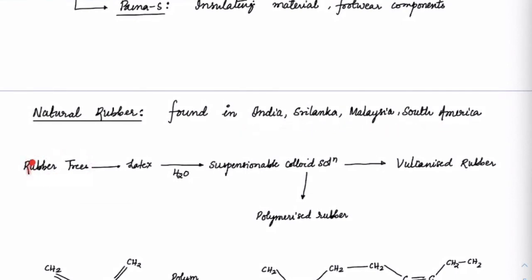From the latex, we add water and boil it till it becomes a suspension colloid solution. Okay, and then usually we vulcanize it in the presence of sulfur. I'll tell you what vulcanizing is. So that's how we'll get vulcanized rubber. If you don't vulcanize it and directly polymerize, we can get a polymerized rubber as well.